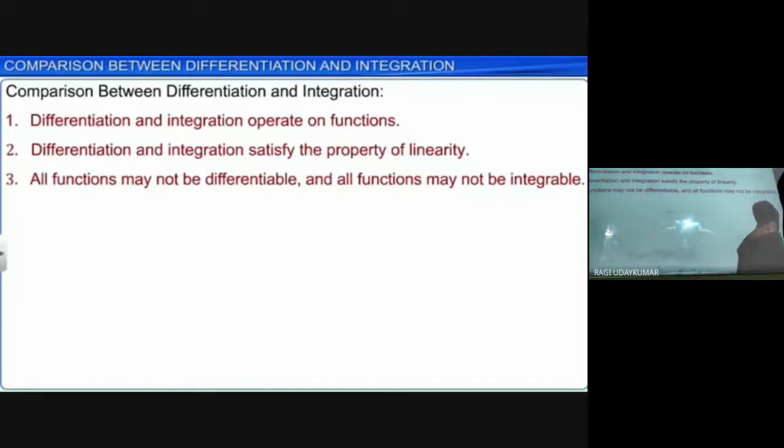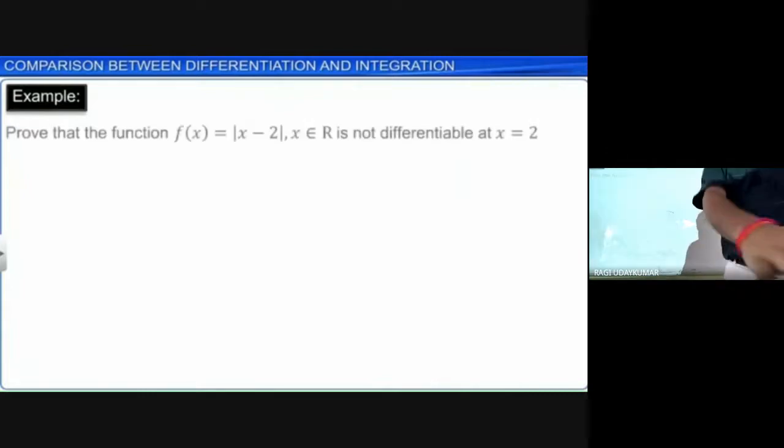There is the chapter on continuity and differentiability, where you check whether a function is differentiable at x equal to 1 or at x equal to 2. That is the 5th chapter. So some functions may not be differentiable, some may be differentiable; all the functions may not be differentiable, and all may not be integrable.